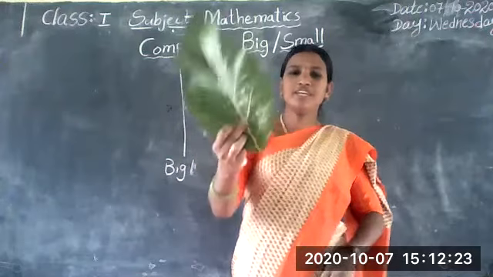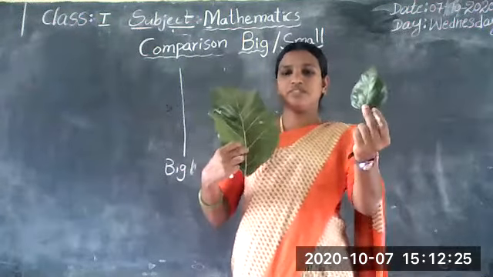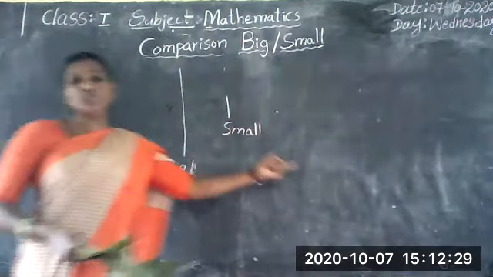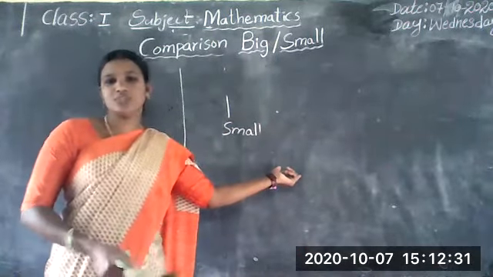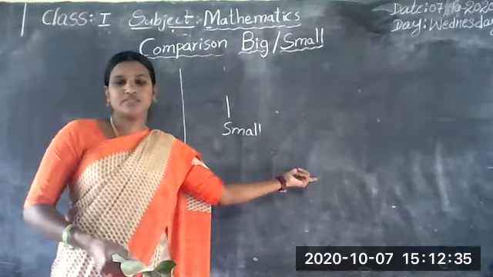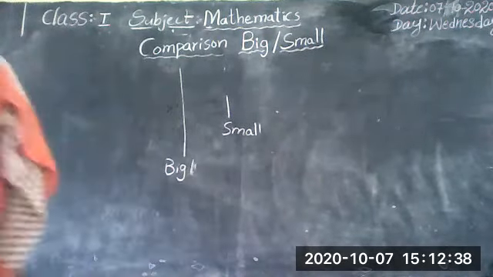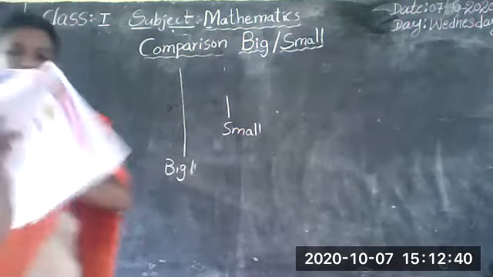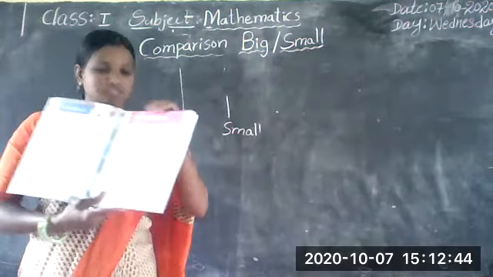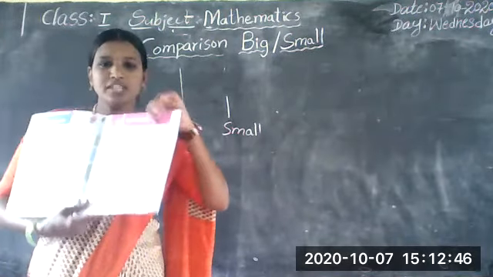So this is the big leaf and this is the small leaf. And this is very important: we are comparing two things, any two things. Now let us start our textbook exercise.